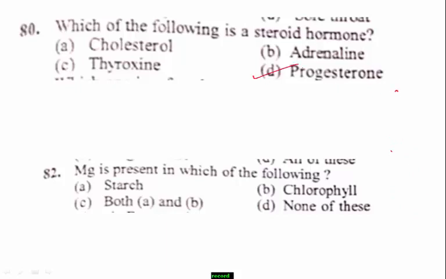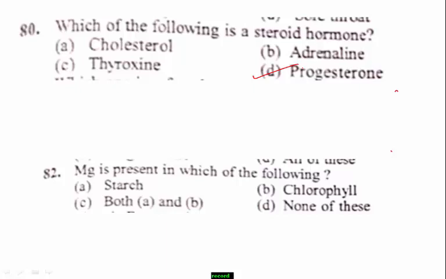Next, last question, question number 82. Mg is present in which of the following? Magnesium is present in which of the following? Option A, starch. Option B, chlorophyll. Option C, both A and B. Option D, none of those. Which one is the right answer?